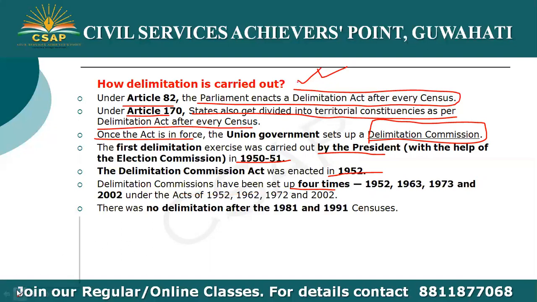Since independence, the delimitation commission has been set up 4 times: 1952, 1962, 1972 and 2002, under the acts of 52, 62, 72, and 2002. There was no delimitation after the 1981 and 1991 censuses.